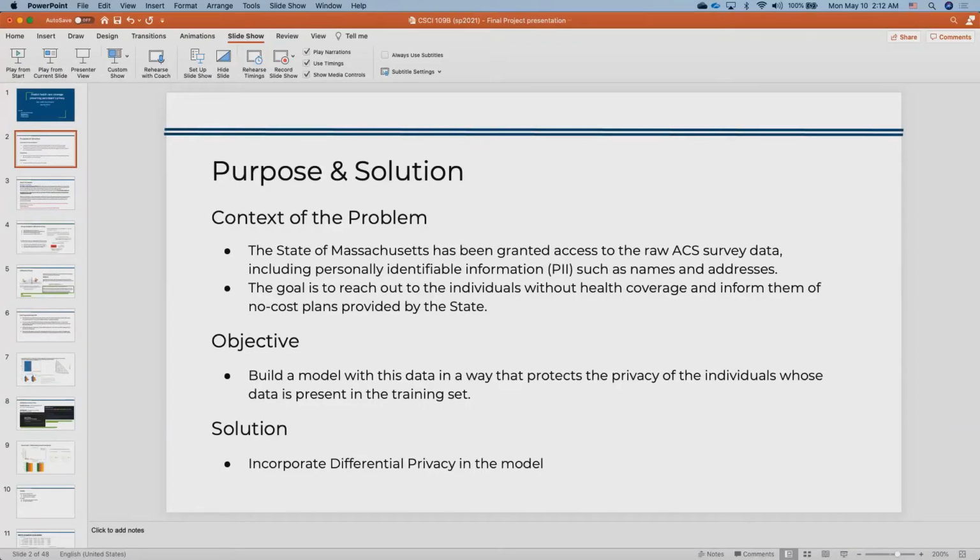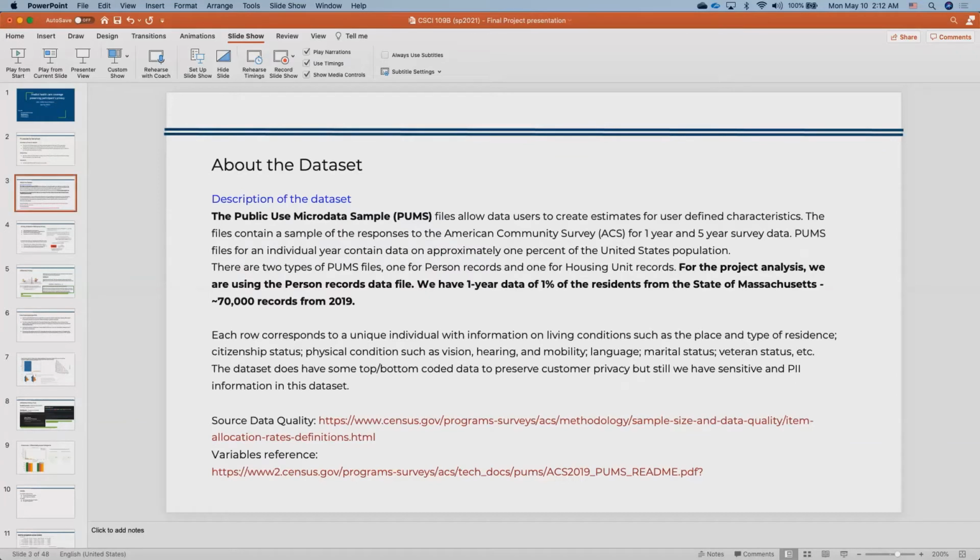Based on the result, the state will reach out to individuals who are not covered and inform them of no-cost policies. The crux of the project is to build a model while still preserving the privacy of individuals who participated in the census survey. Our data set is ACS forms data, which represents 1% of the population of the state of Massachusetts for the year 2019.